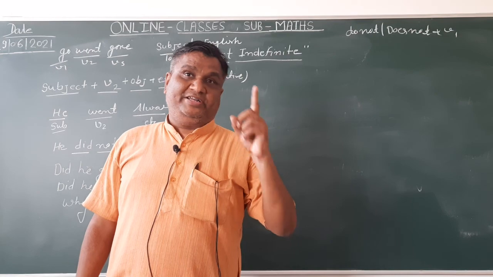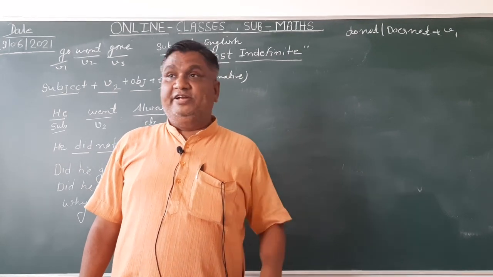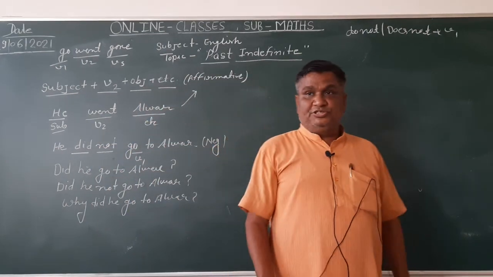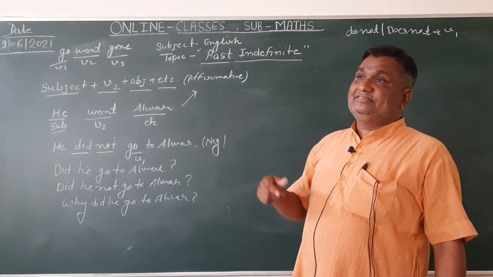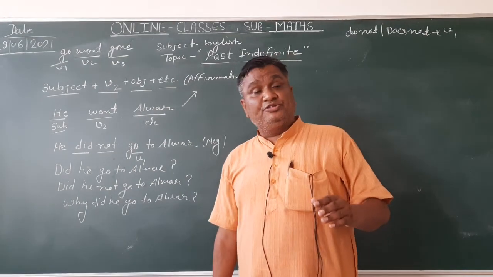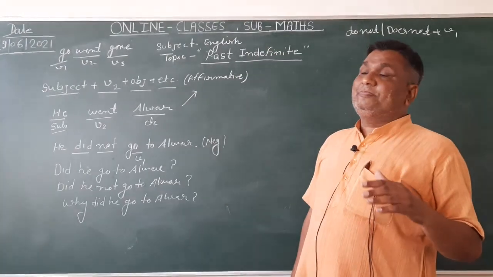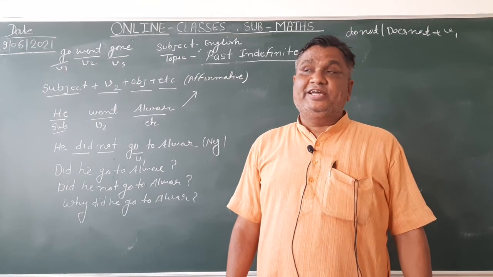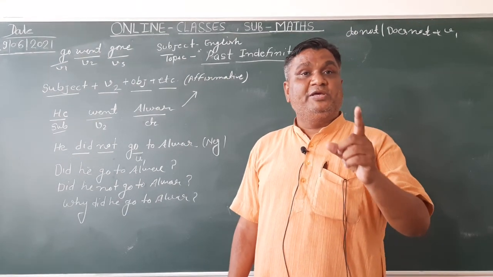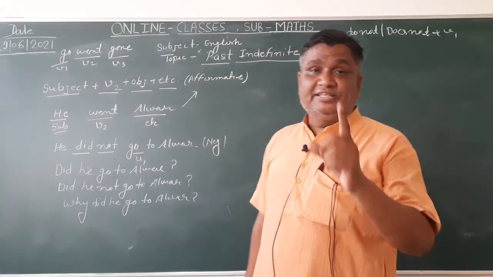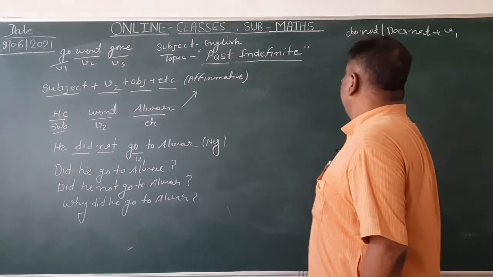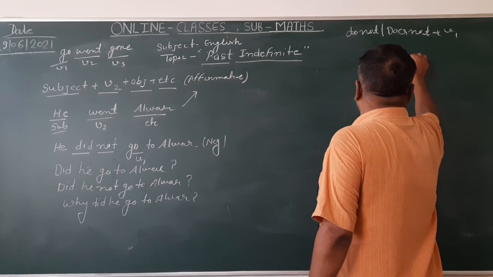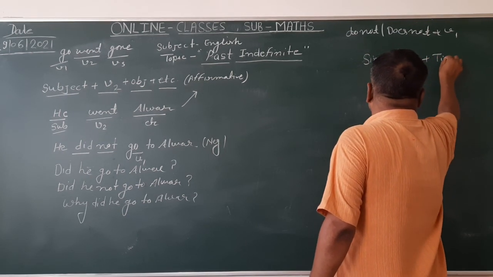I know the tense. What is the present indefinite tense and what is the present continuous tense? In the present indefinite tense we use do, does. In continuous, we use is, am, are. In perfect, we use have, has. And in perfect continuous tense, as I told you yesterday, we use have been, has been, and since and for time.